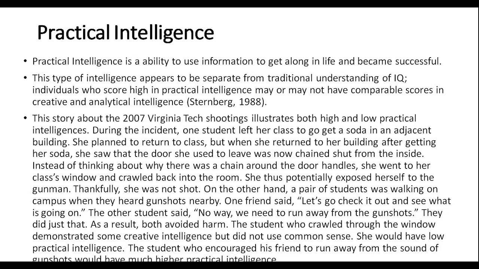This story about the 2007 Virginia Tech shootings illustrates both high and low practical intelligence. During the incident, one student left her class to go get a soda in an adjacent building. She planned to return to class, but when she returned to her building after getting her soda, she saw that the door she used to leave was now chained shut from the inside. Instead of thinking about why there was a chain around the door handles, she went to her class window and crawled back into the room. She thus potentially exposed herself to the gunman. Thankfully, she was not shot.